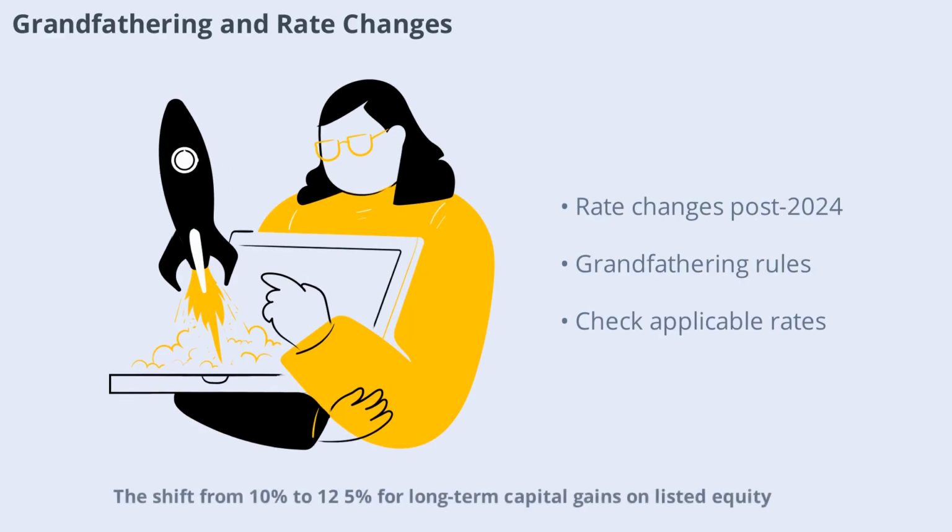The shift from 10% to 12.5% for long-term capital gains on listed equity, and from 15% to 20% for short-term gains, is a major change. However, the grandfathering rules for acquisitions before July 2024 still apply, preserving the cost basis as of January 31, 2018. Always check which rate and cost basis apply to your transaction.